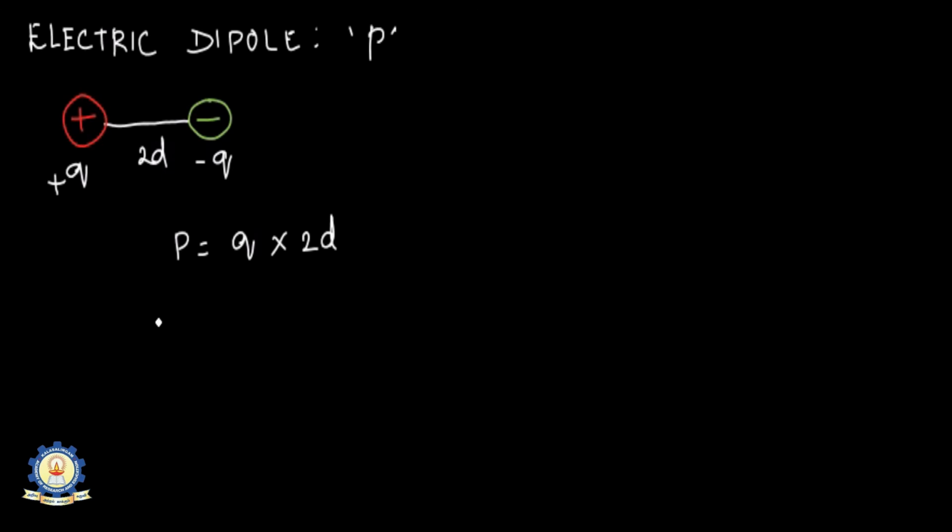So I have marked plus q and minus q and the distance of separation is 2d. So p is equal to q into 2d. So this is the expression for dipole. The unit of dipole is coulomb meter. Coulomb is the unit for charge and meter is the unit for the distance of separation.